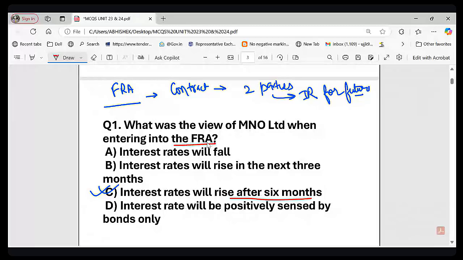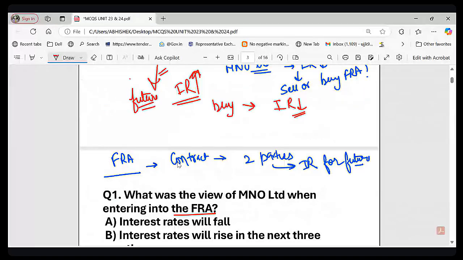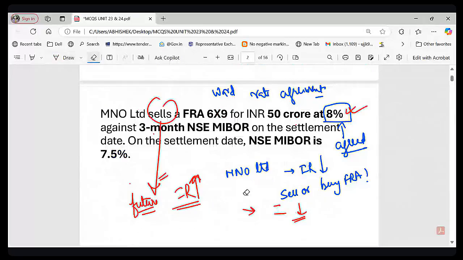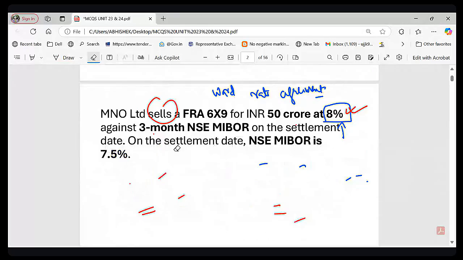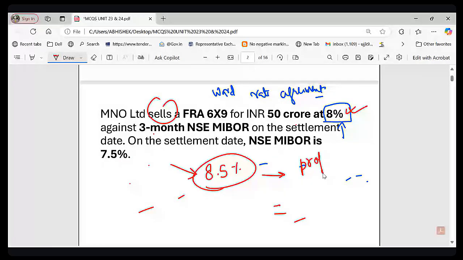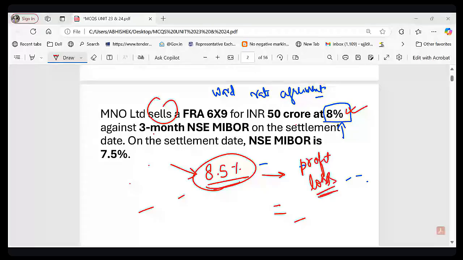Let me ask you a question here to check your understanding. I request everyone to please answer my question. Please listen carefully. Suppose that interest rate has actually risen to 8.5%. Now tell me, would MNO have a profit or a loss? Type it in the chat. Suppose interest rate rises to 8.5%, profit or loss? Please let me know in the chat. I am waiting for your response.